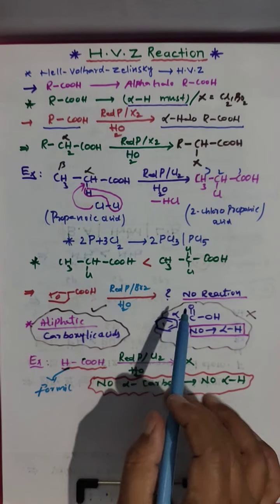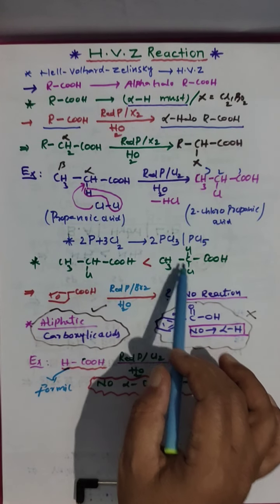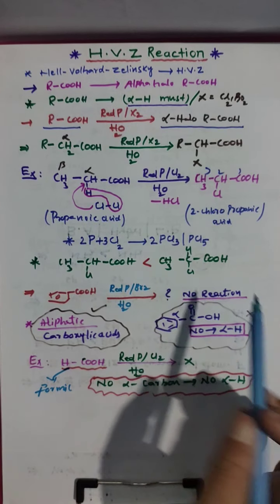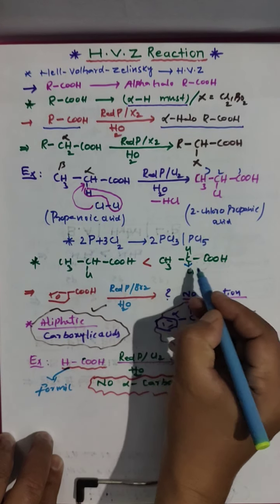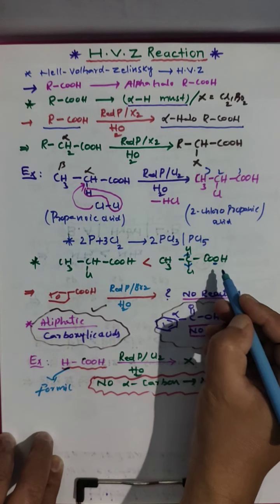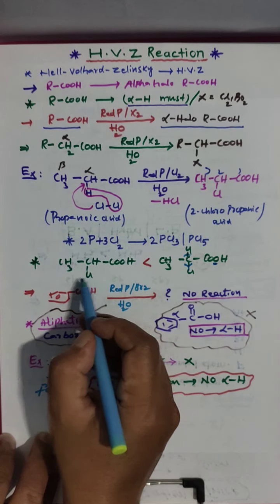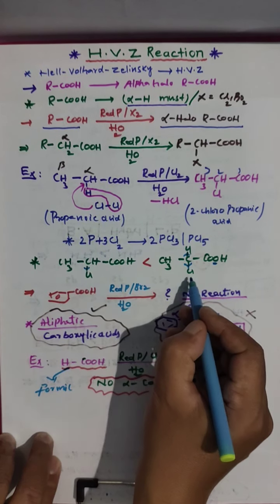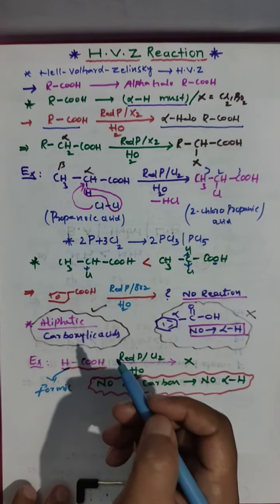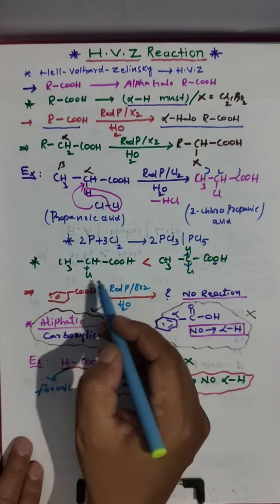Very important: based on this you can decide the acid strength also. The more halogens there are, the more they withdraw electrons, since halogen is a withdrawing group. It will withdraw electron from this carbon, then the electron density on this oxygen decreases, and it will lose H plus easily. Here the withdrawing group is one only, here there are 2. So with the presence of withdrawing groups, acidic strength increases. For example, here chlorine.